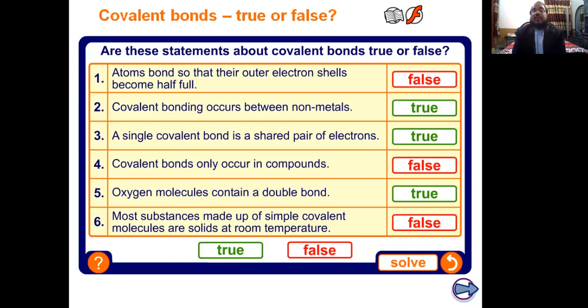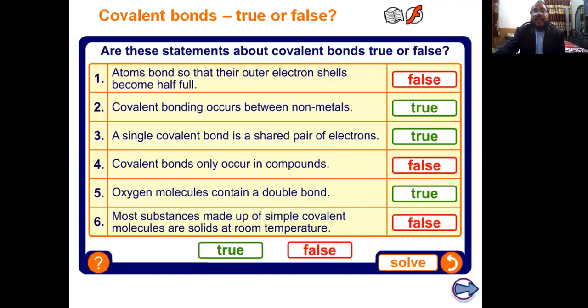Yes, true. Oxygen and hydrogen, H2O, both are non-metals. CH4, carbon and hydrogen, both are non-metals. So the bond present in a covalent bond is always between non-metals. Next, a single covalent bond is a shared pair of electrons.